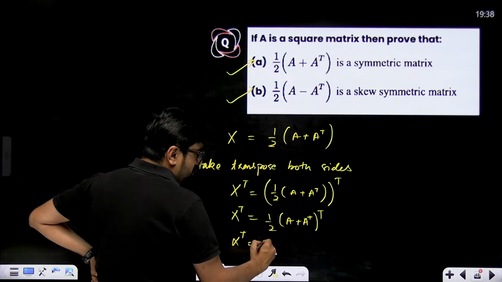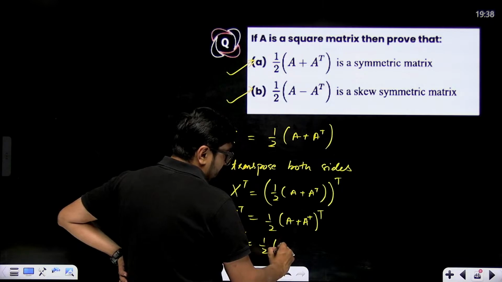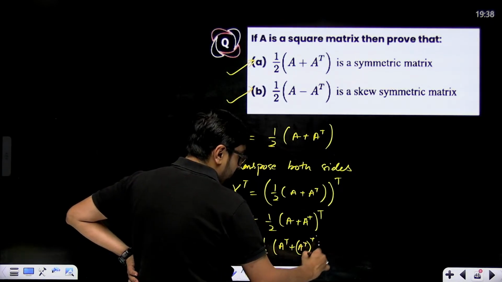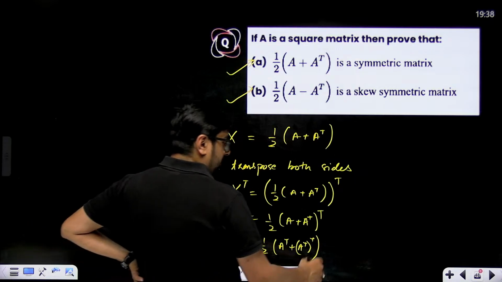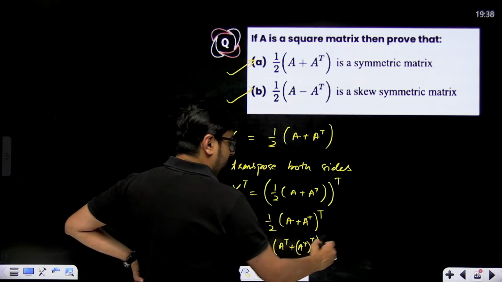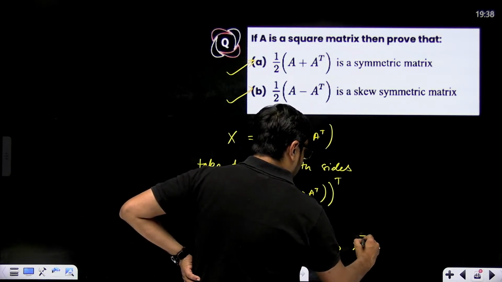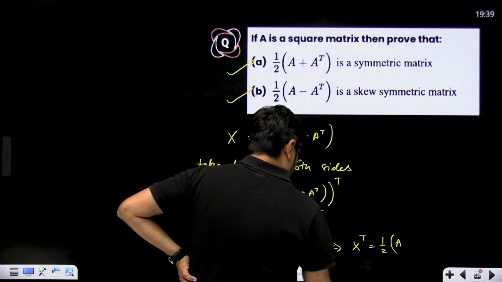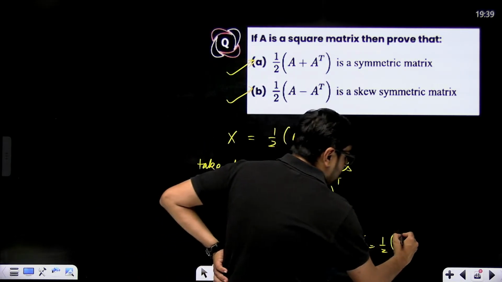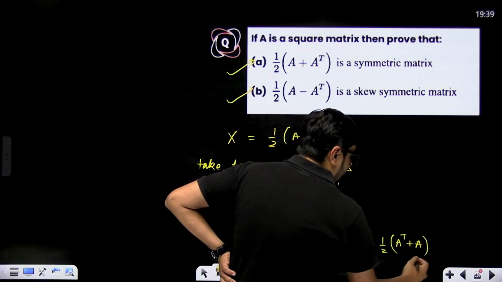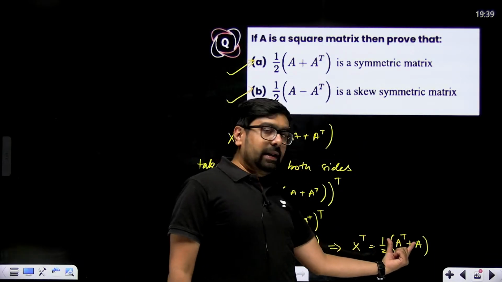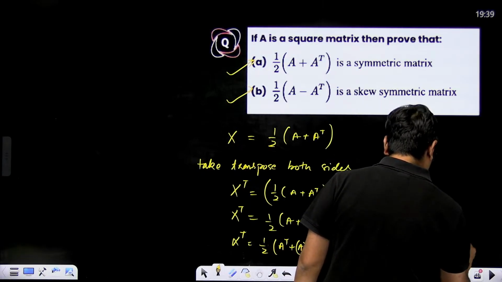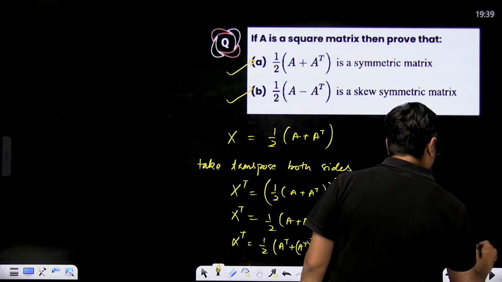So X transpose will become equal to half of A transpose plus A transpose transpose. Transpose of transpose will again become A. So X transpose will be equal to half of A transpose as it is plus A. In addition, matrices are commutative, so this can also be written as half of A plus A transpose.